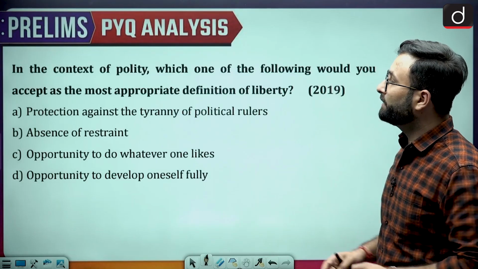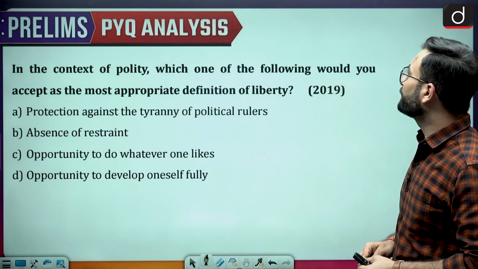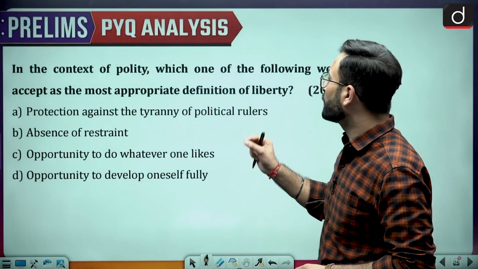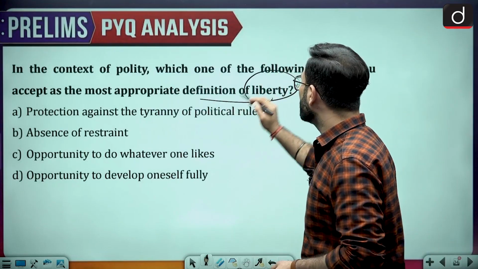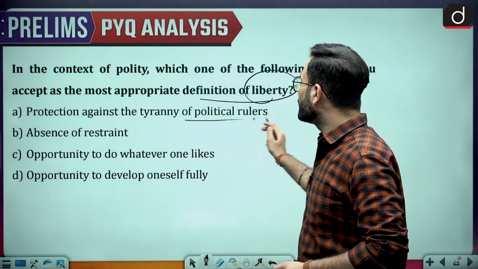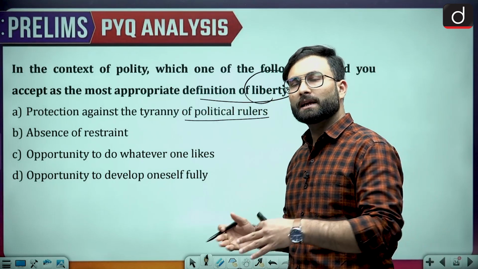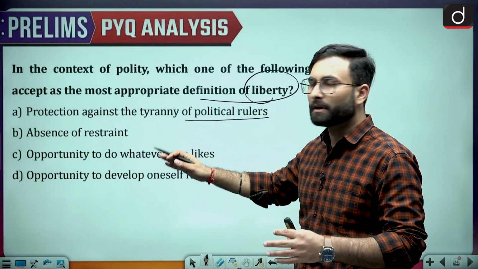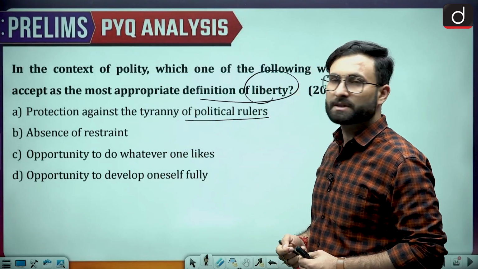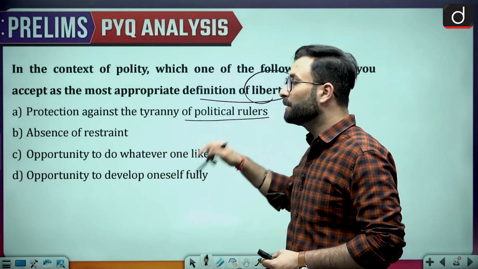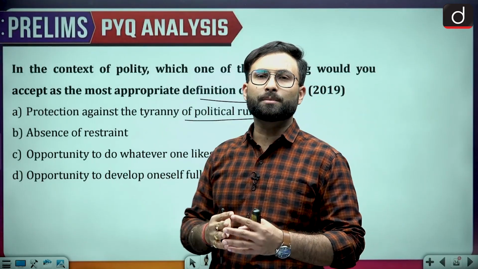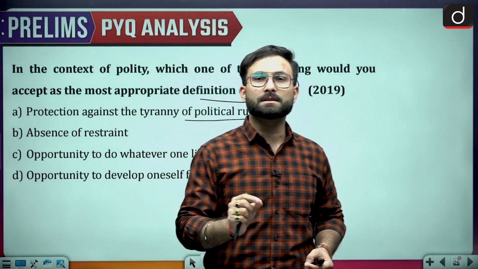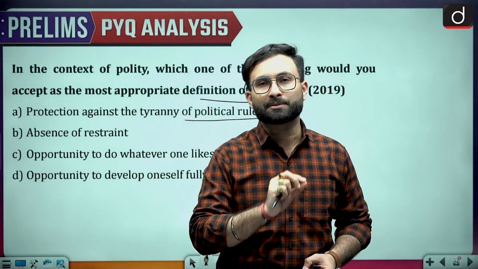Coming to the next one, in the context of polity, which one of the following would you accept as the most appropriate definition of liberty? Protection against the tyranny of the political ruler. For that, different protections can be there, so this cannot be the most appropriate one. Let's see the other one, absence of restraints. Mostly if you talk about liberty or freedom, you will see that there should not be restraint. But the thing is, there cannot be absolute freedom.